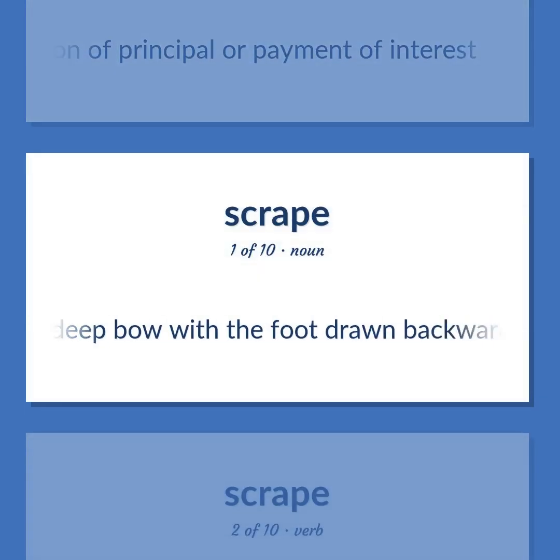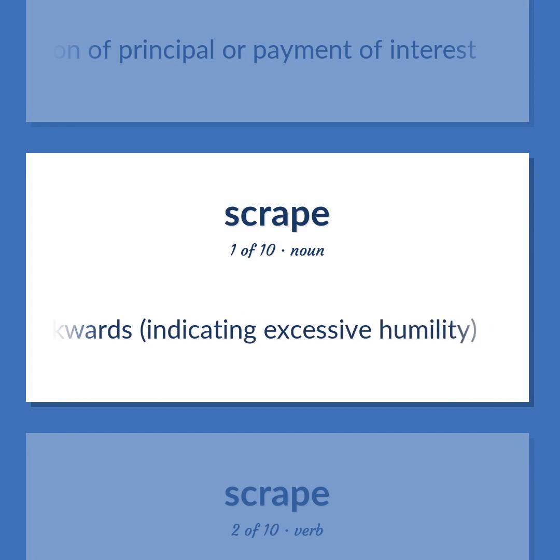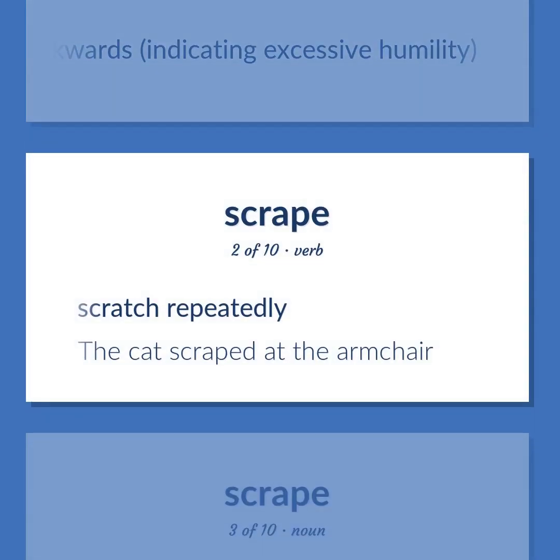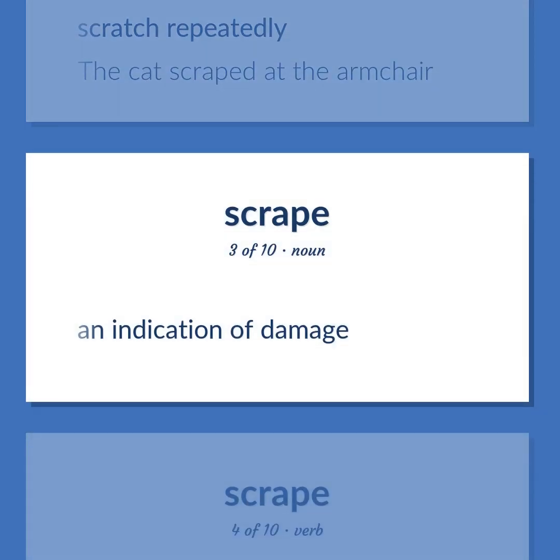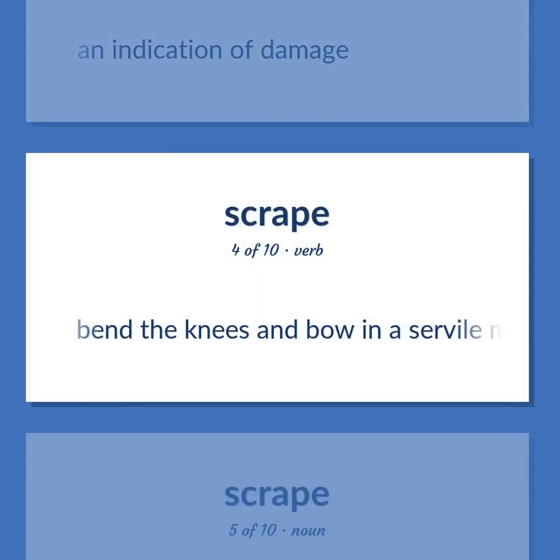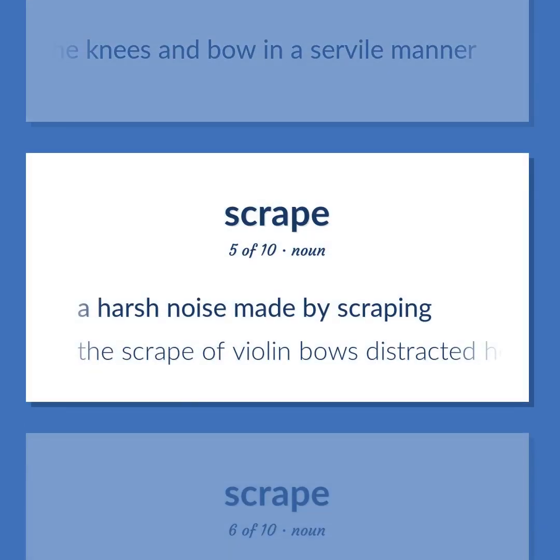A deep bow with the foot drawn backwards, indicating excessive humility. Scratch repeatedly. The cat scraped at the armchair. An indication of damage. Bend the knees and bow in a servile manner. A harsh noise made by scraping. The scrape of violin bows distracted her.